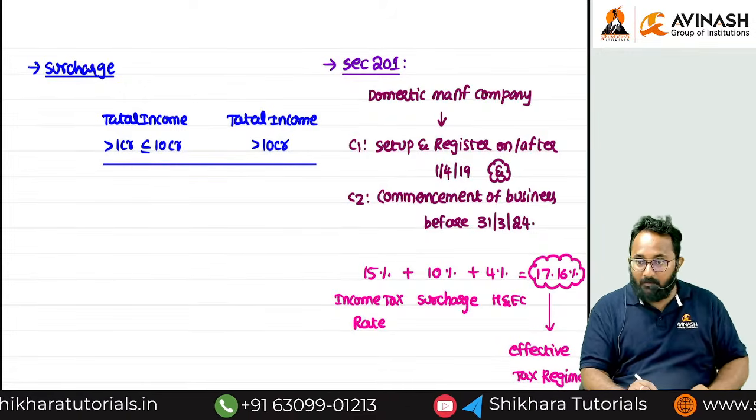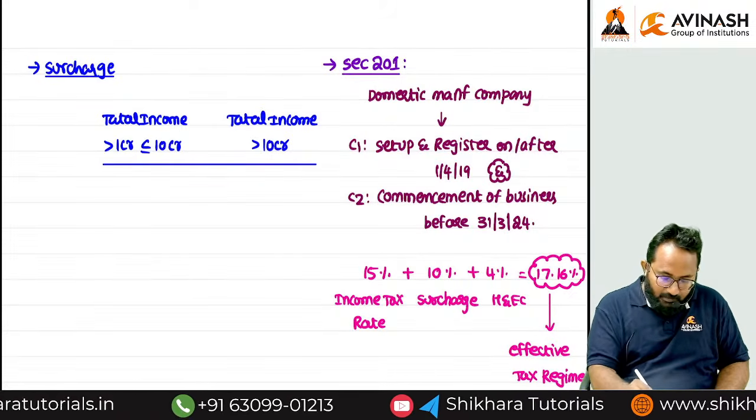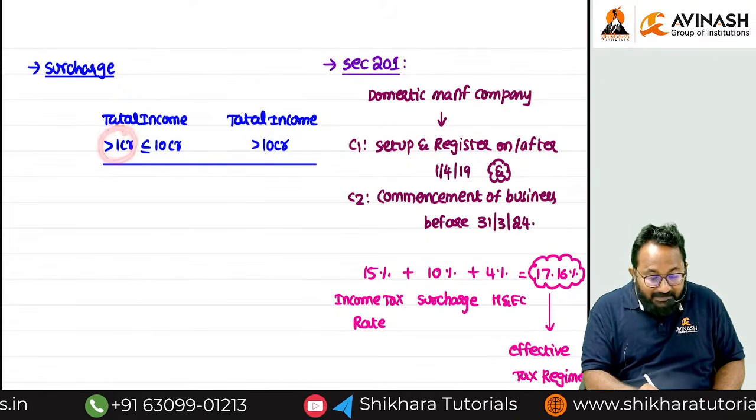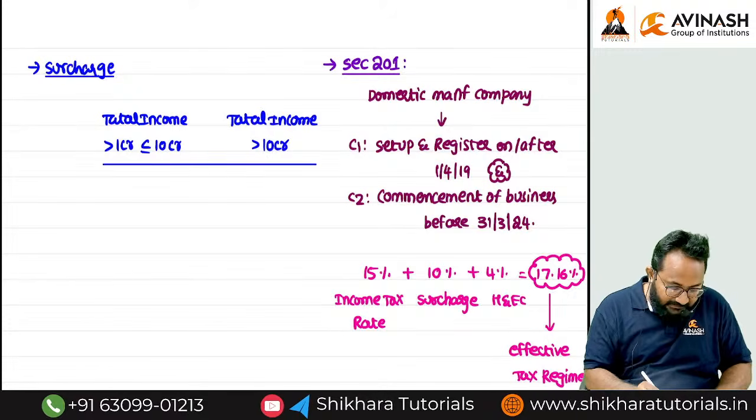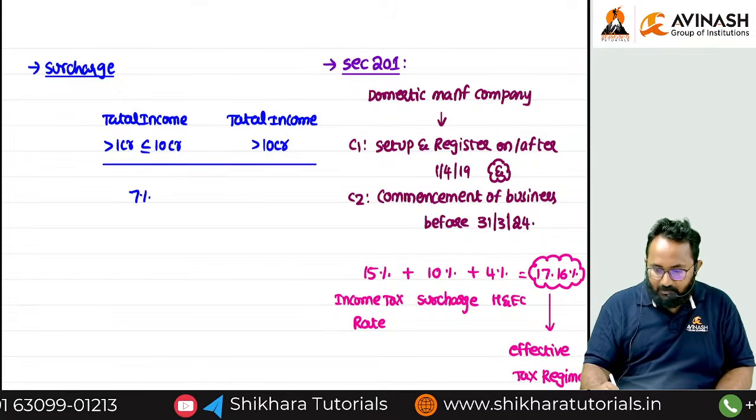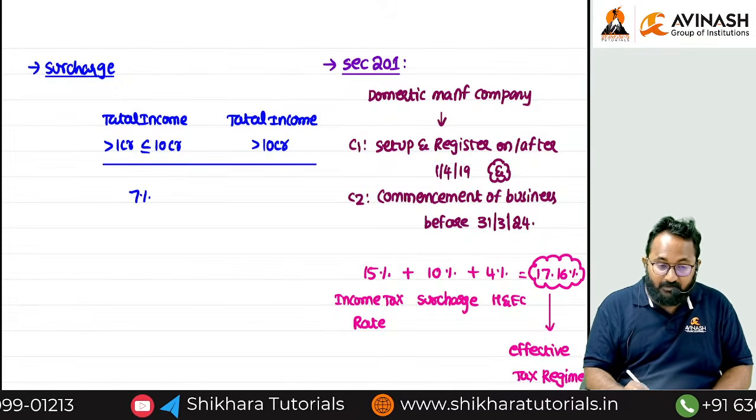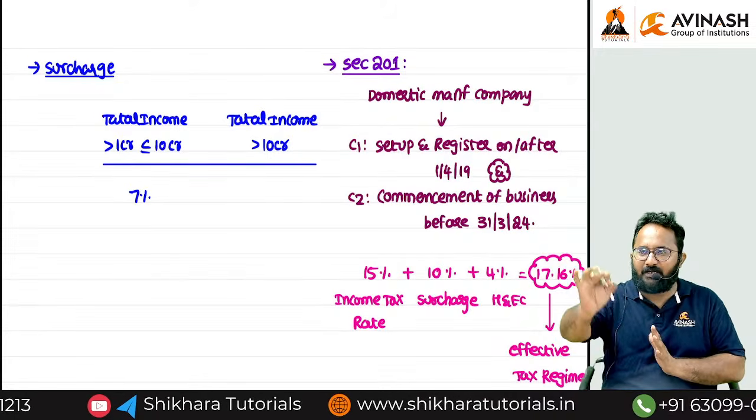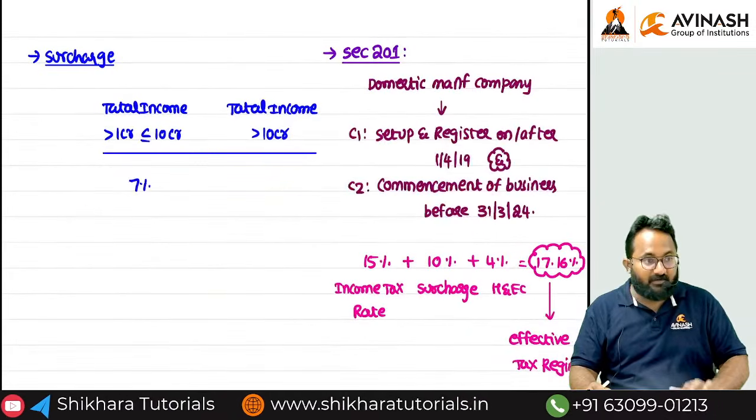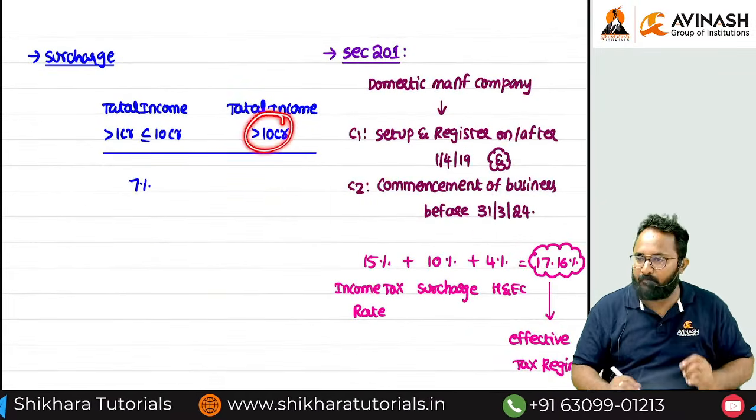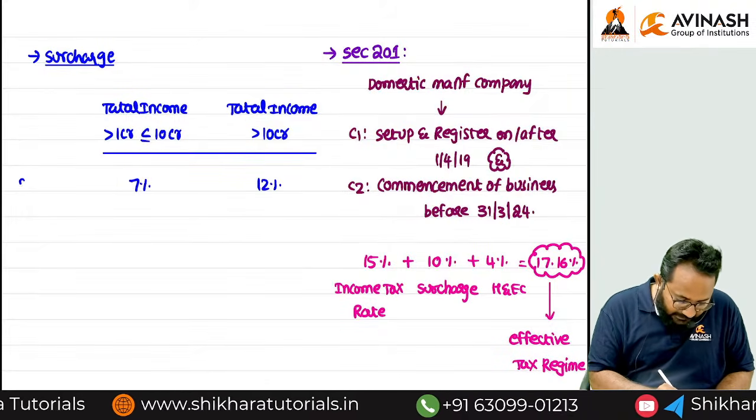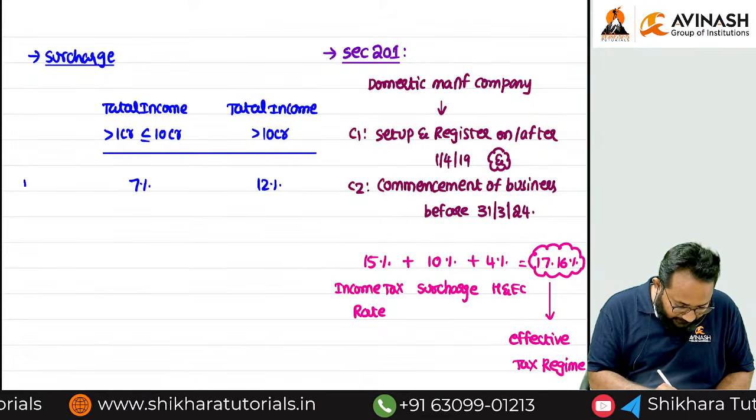If any domestic company's total income is less than or equal to 1 crore, no surcharge. If it exceeds 1 crore, till 10 crore, the surcharge rate is 7%. Okay, if the total income of the domestic company under normal tax rates is 15 crores, that is more than 10 crore, directly I have to apply 12%.